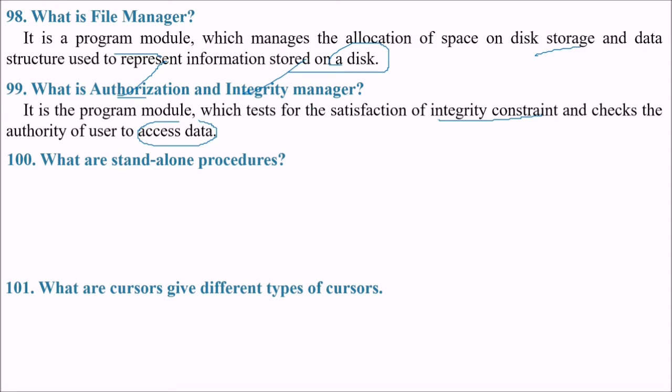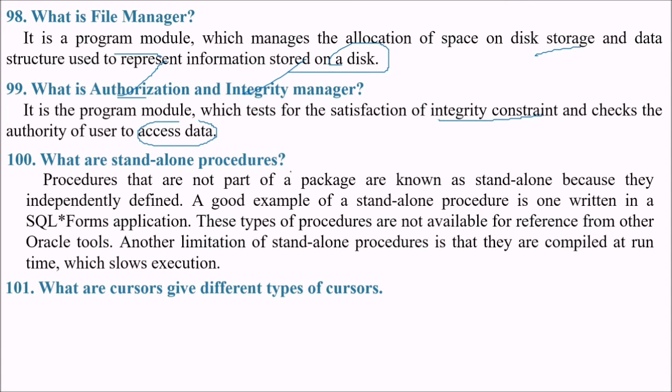Integrity constraint check. What are standalone procedures? Procedures that are not part of a package are known as standalone because they are independently defined. For example, a standalone procedure is one which is written in, say, an SQL Forms application. These types of procedures are not available for reference from other Oracle tools. Another limitation of standalone procedures is that they are compiled at runtime, which slows the execution time. What are cursors? Give different types of cursors.